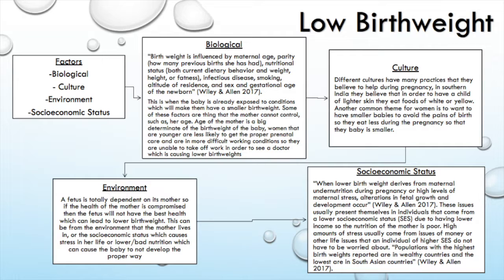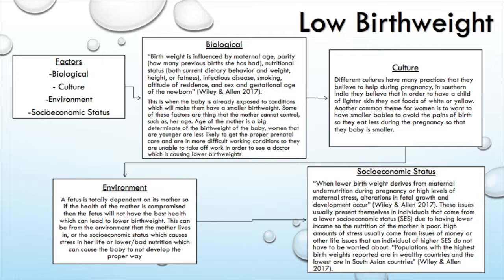So for cultural factors, different cultures have many different practices that they believe women should be doing while they are pregnant to have certain outcomes that they are looking forward to in a baby. One of these, for example, is from southern India. They want to have children of lighter skin, so they will eat foods that are typically white and yellow.